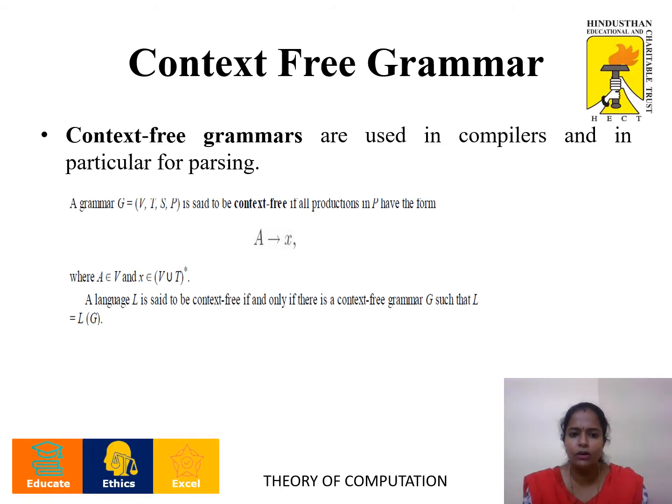Context-free grammars are used in the second phase of compiler design. In the second phase of compiler design, context-free grammars are used to generate a parse tree. Normally, the grammar has to end with terminal symbols. Only when the grammar ends with a terminal symbol is it said to be an accepted one.